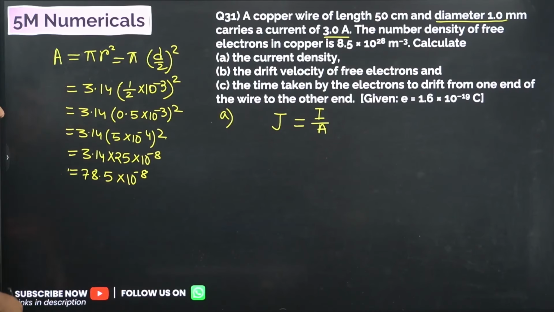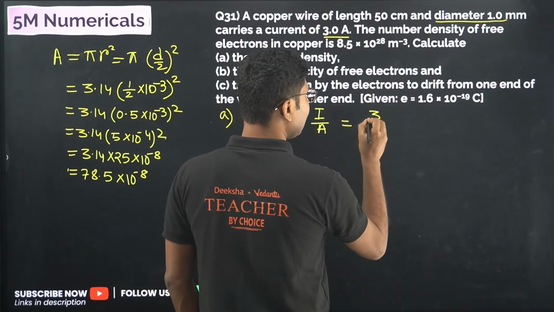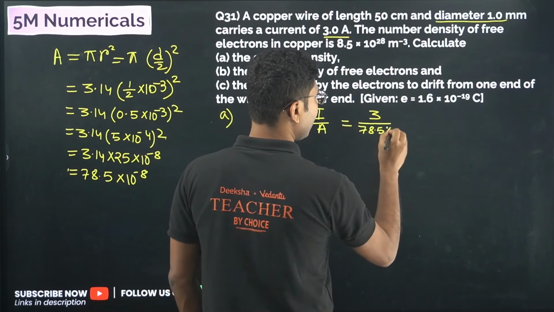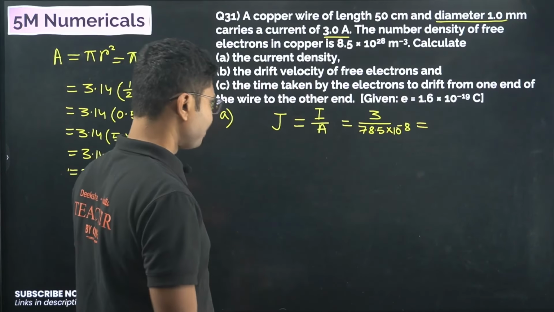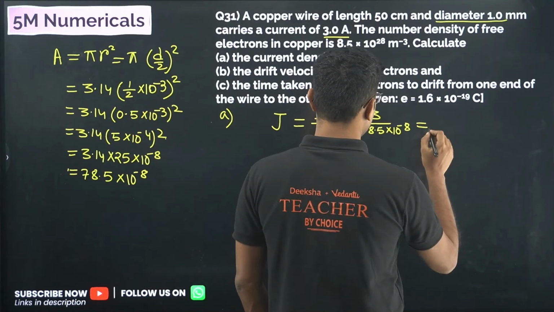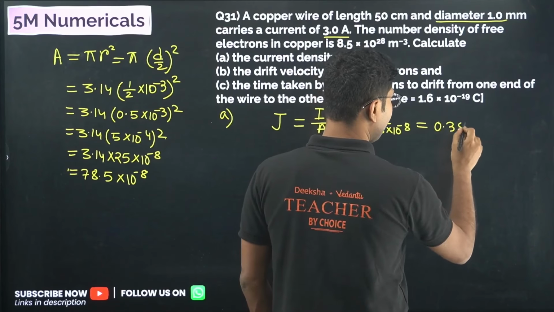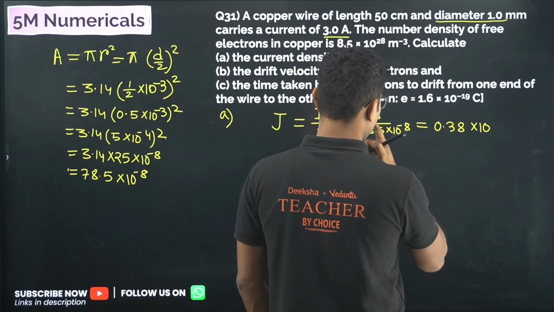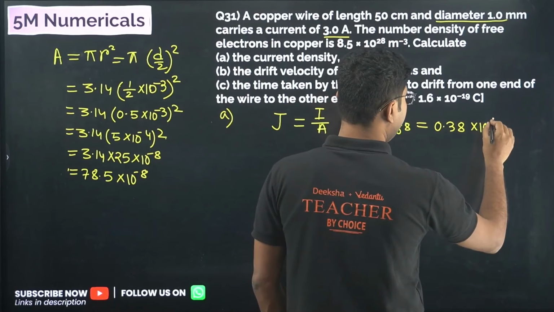So the area we have calculated. Now it's time for us to calculate the current density. Current is 3 divided by 78.5 into 10 to the power of minus 8, which will be, I think, some 0.038 into 10 to the power of 8.